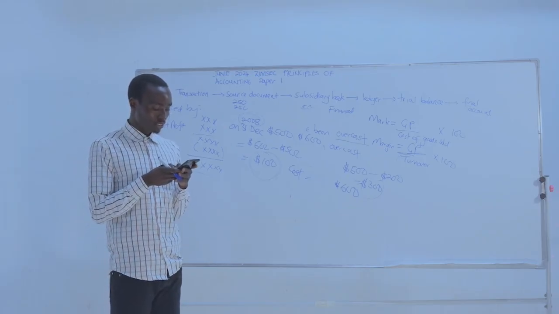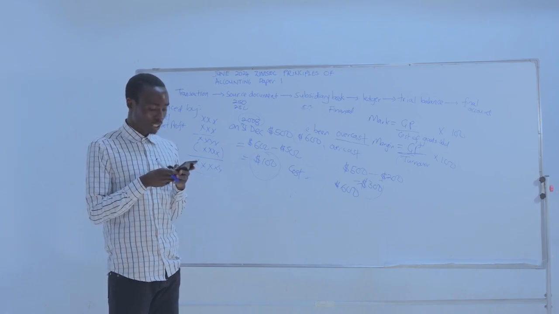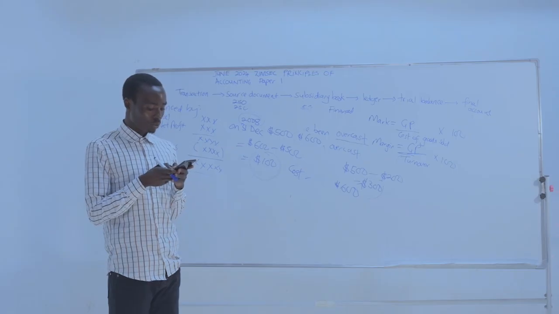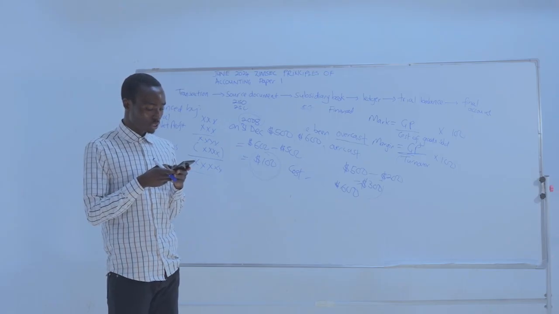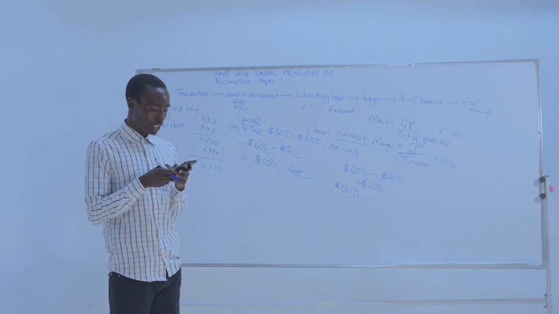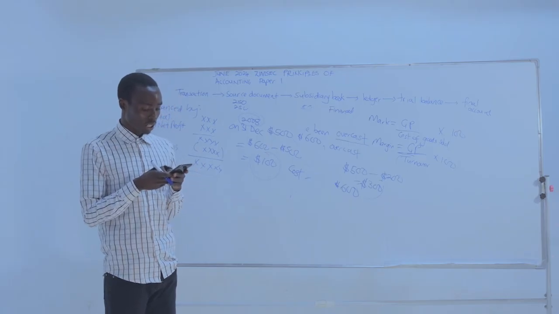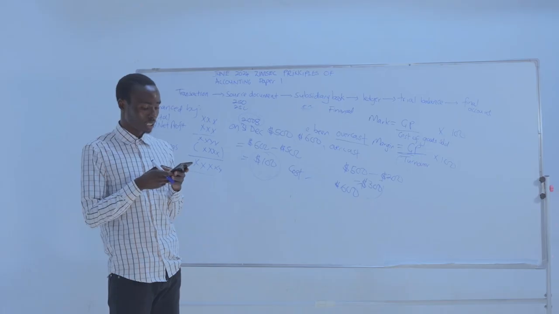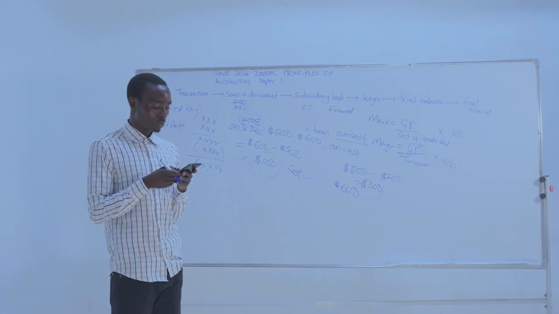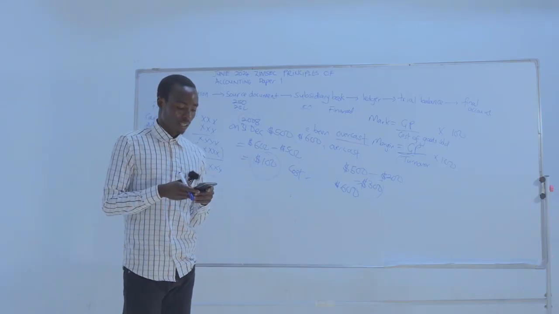C, opening inventory of raw materials plus purchase of raw materials minus carriage on purchases minus closing inventory of raw materials, it's wrong again. D, opening inventory of raw materials plus purchase of raw materials plus carriage on purchases minus closing inventory of raw materials. So D is our answer.